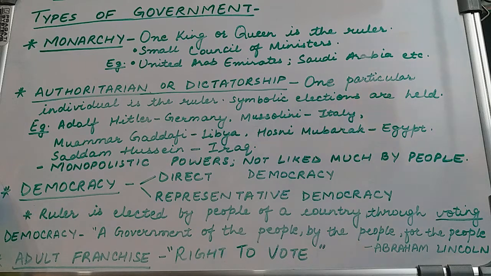Then let us talk about the adult franchise. The term adult franchise, or universal adult franchise, or universal suffrage, which are synonyms of each other, means the right of every adult citizen of the country to vote and participate in the decision making of a democratic government. With this, we come to the end of the discussion of this topic.